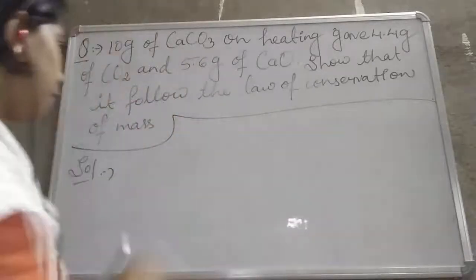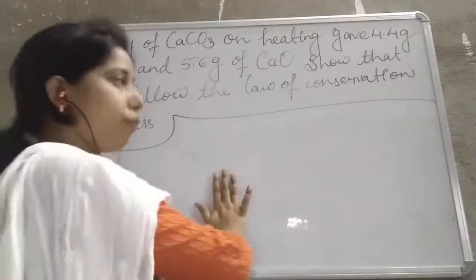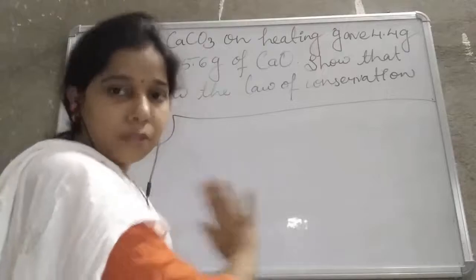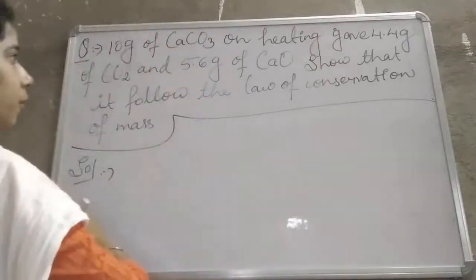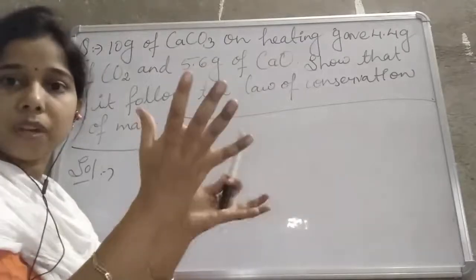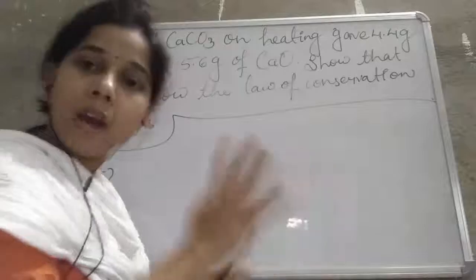So first of all we will write the reaction, and then we will write the masses, and then we prove whether it follows the law of conservation of mass or not. So calcium carbonate on heating gets decomposed, it breaks down into calcium oxide and carbon dioxide.